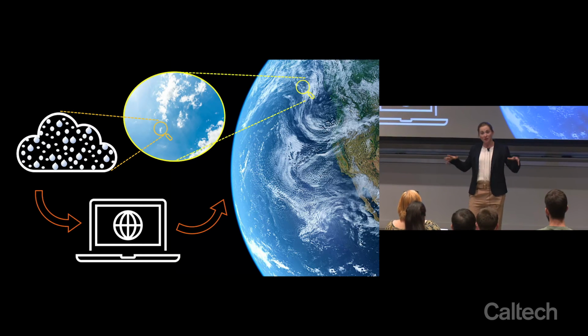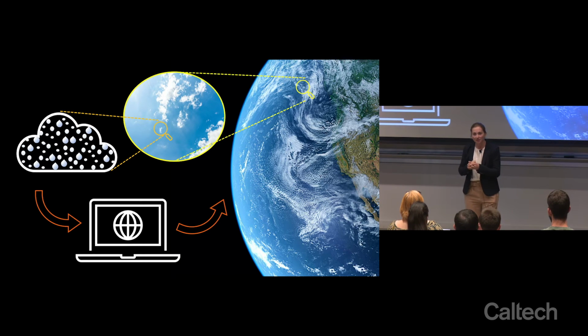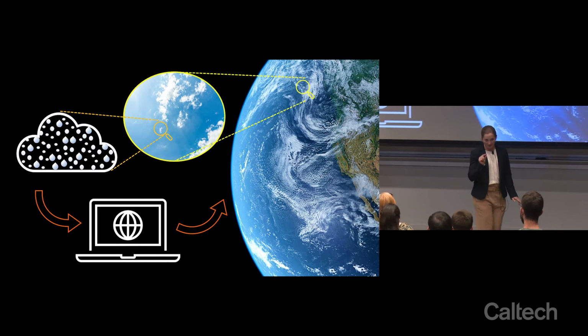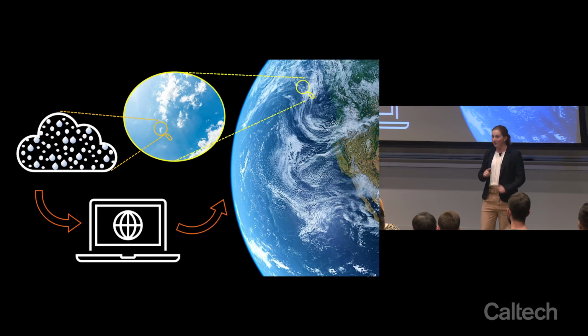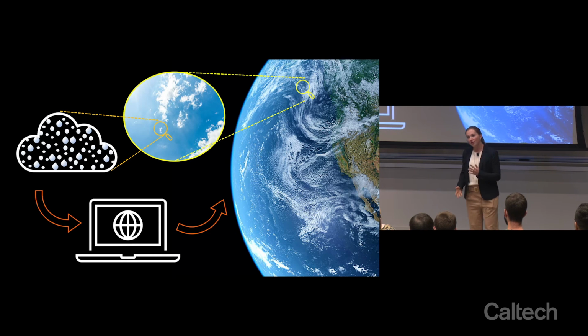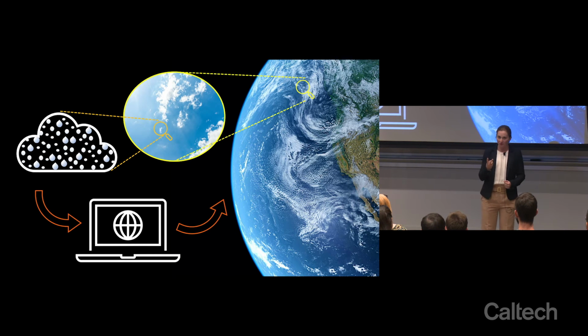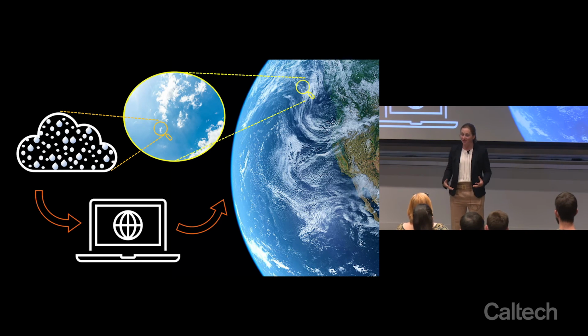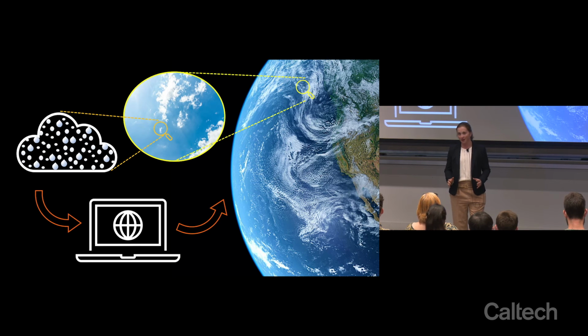These droplets can grow and shrink, they can collide and coalesce with each other, they can freeze and become ice, and sometimes they become so large and heavy that they fall out of the sky as rain. Notice that all of these processes occur at micron-sized droplet scales, which we definitely cannot represent in a global climate model. Instead, we abstract all of these tiny droplets down to just one or two numbers. For instance, the amount of liquid water in the cloud, or how well it reflects light. In doing so, we lose a lot of droplet scale physics, like influences from aerosols, and this contributes to the huge uncertainties we have about future climate.